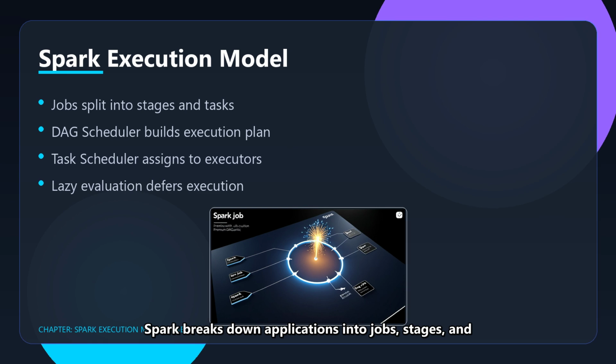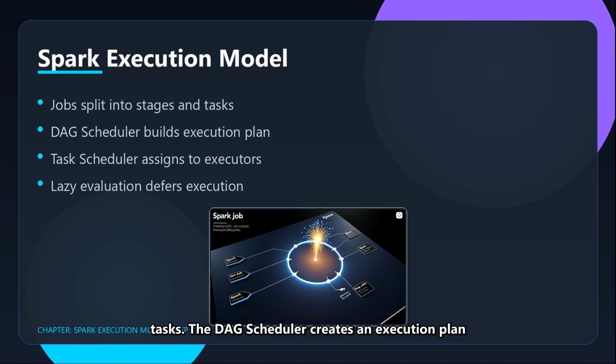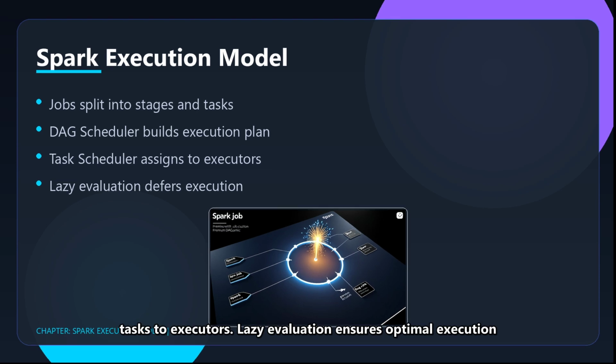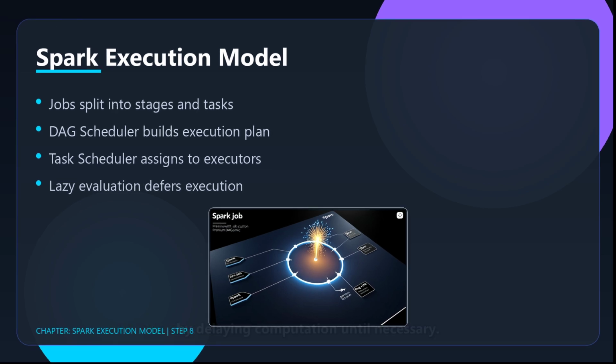Spark breaks down applications into jobs, stages, and tasks. The DAG scheduler creates an execution plan based on dependencies, and the task scheduler dispatches tasks to executors. Lazy evaluation ensures optimal execution by delaying computation until necessary.